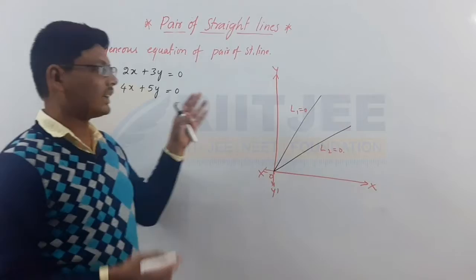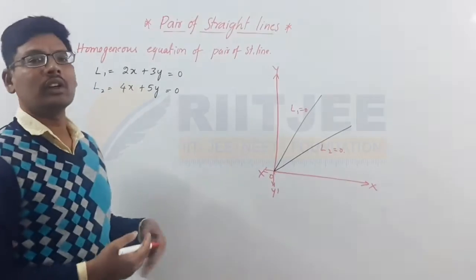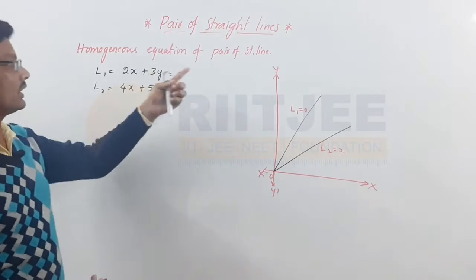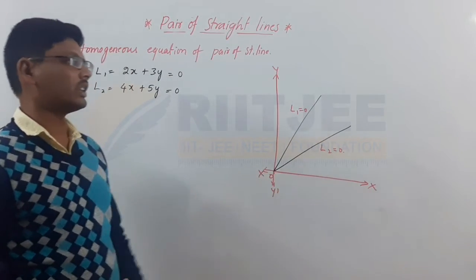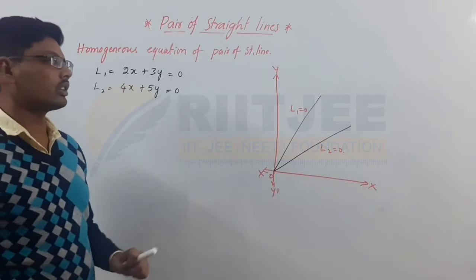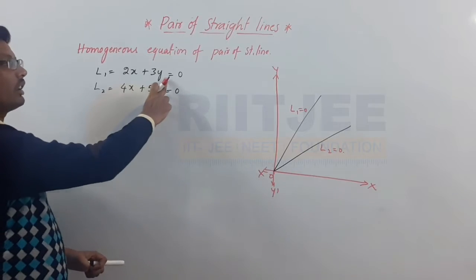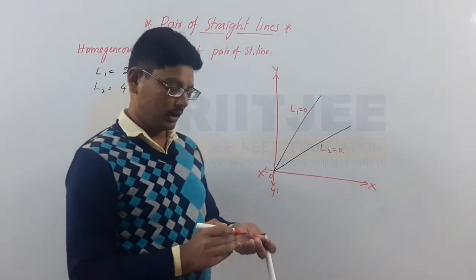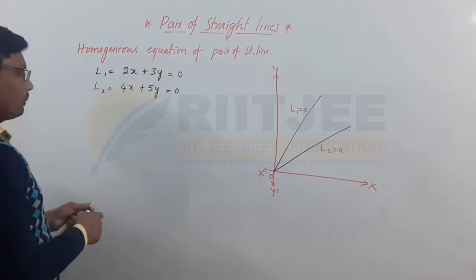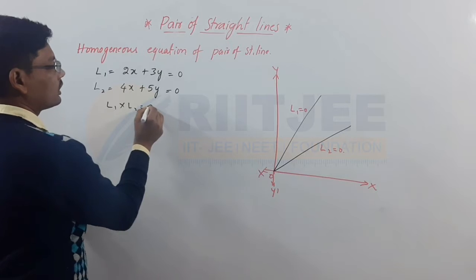I am taking a direct example for this. After solving these two equations, we can find the homogeneous equation of the pair of straight lines. These two straight lines are passing through origin, L1 equals 0 and L2 equals 0, because we don't have any constant term here. So the pair of straight lines is nothing but L1 into L2 equals 0.